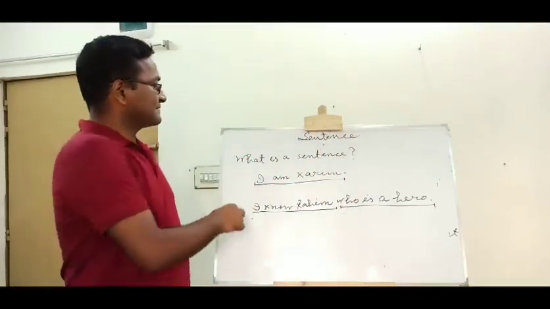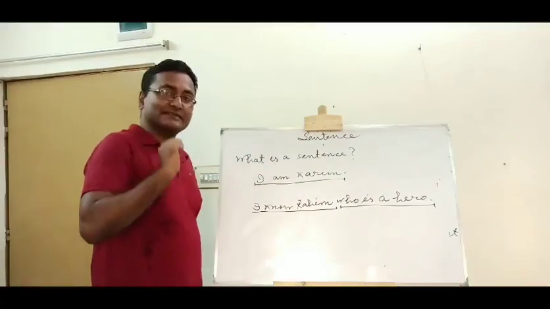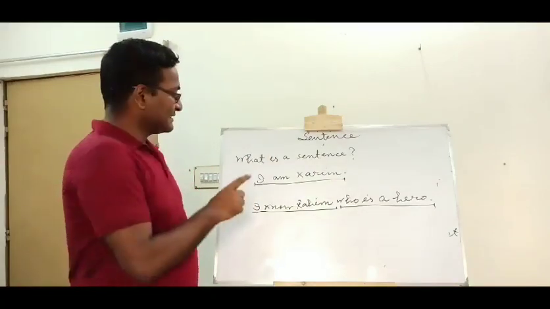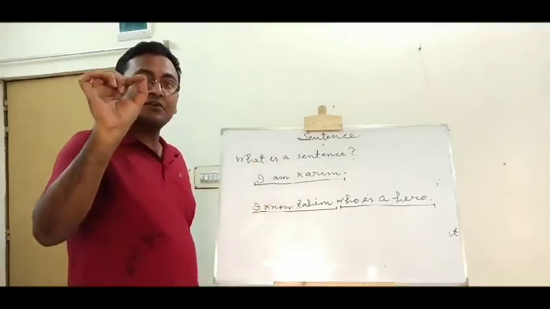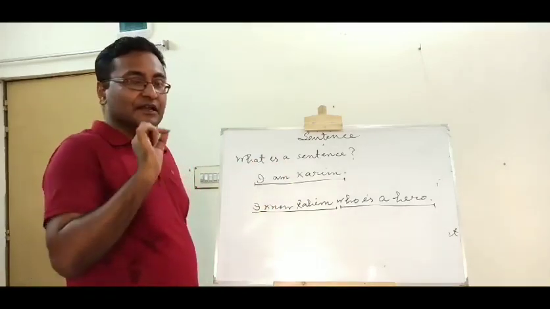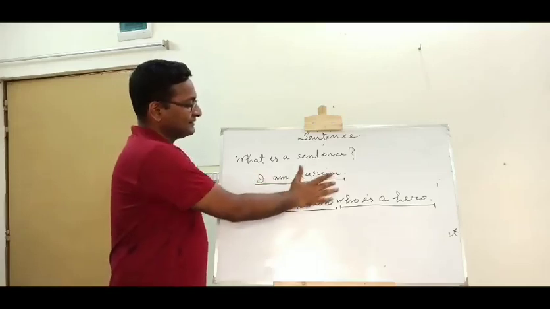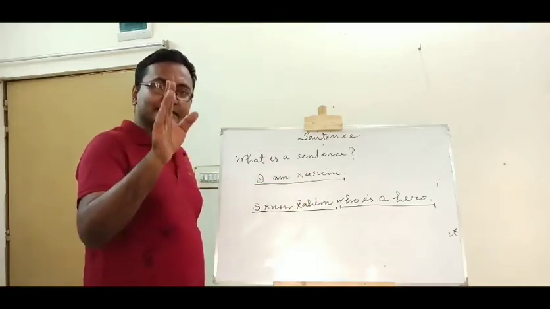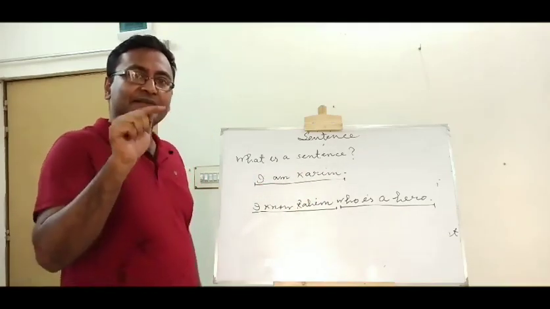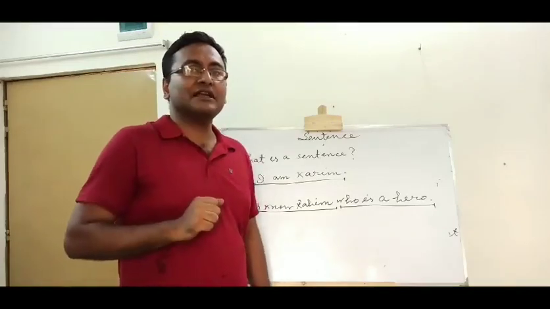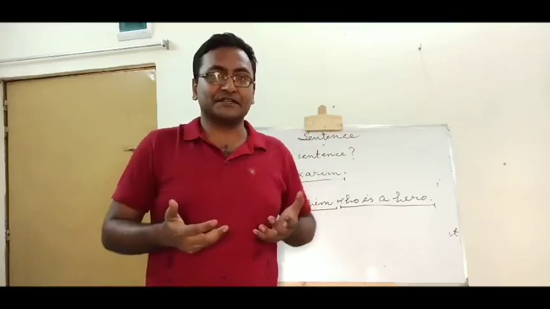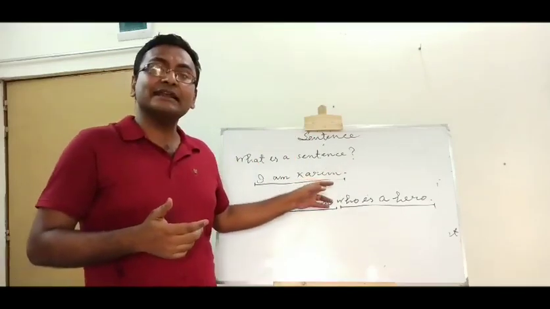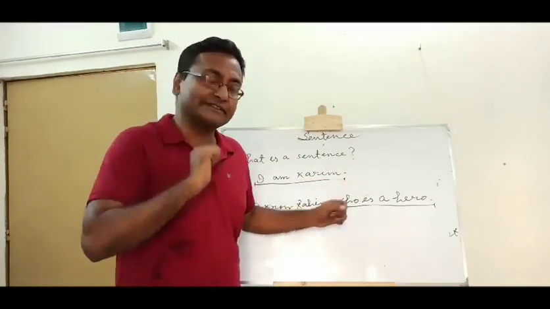Look at the first sentence. I know Korean. This is a sentence, because it has a subject, has a finite verb, and it expresses a complete sense. On the other hand, we can say that it is a single clause. Yes, a single clause can be a sentence if that single clause is a principal clause. I know Korean. This is a principal clause because it is self-sufficient. So, this is a single-clause sentence.